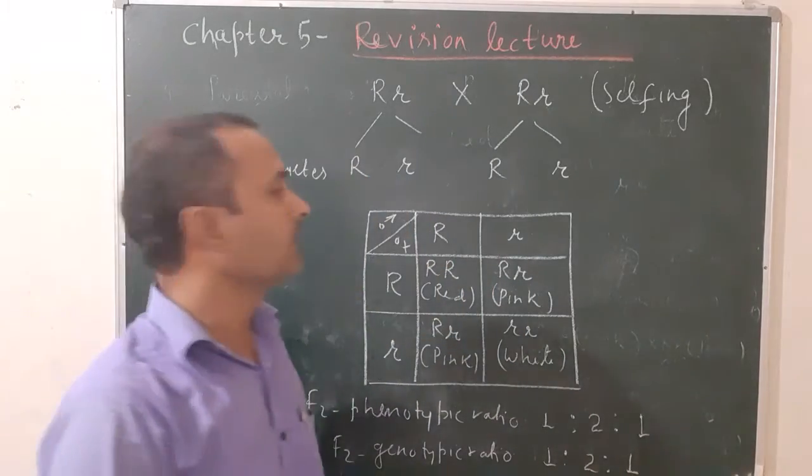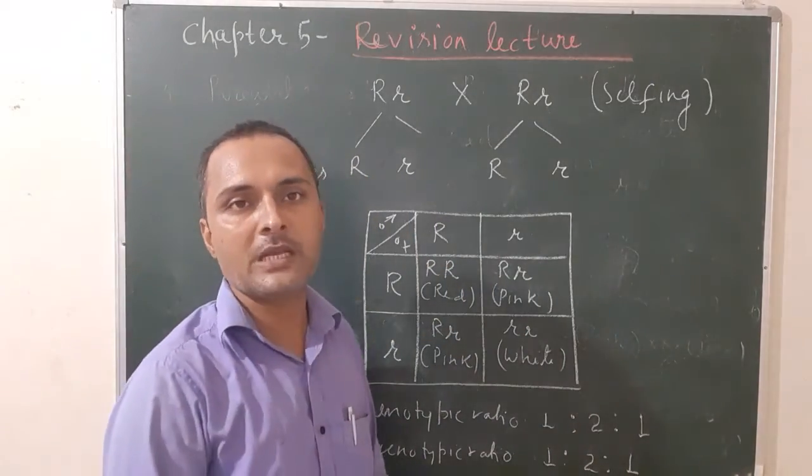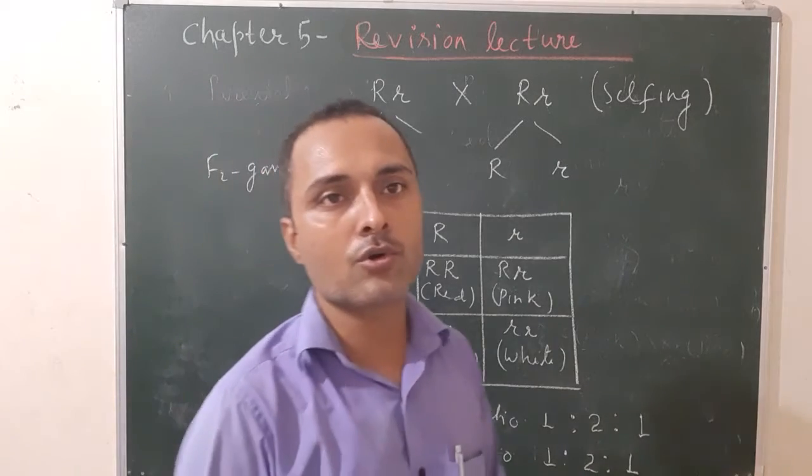So this is about incomplete dominance in Mirabilis jalapa, which is commonly known as the 4 o'clock plant.